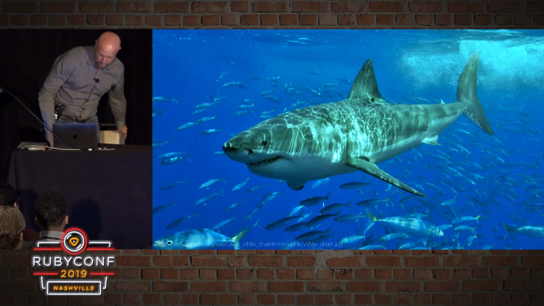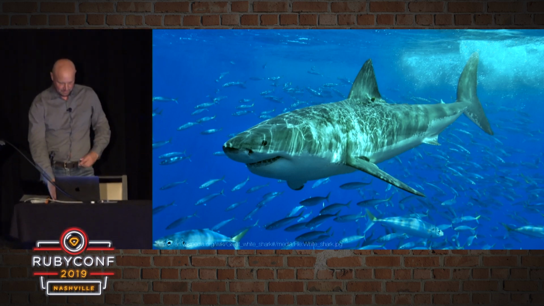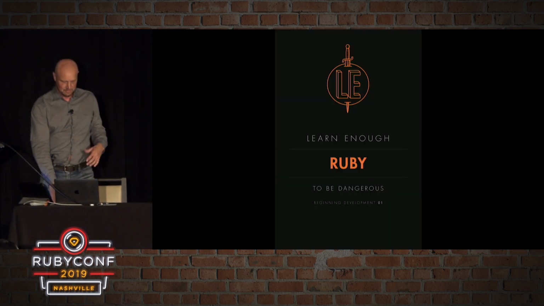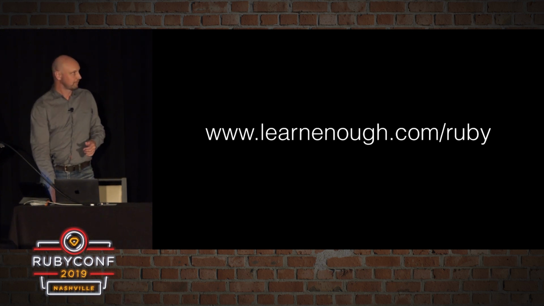So we've covered quite a bit of ground here, but there's, of course, a lot more. So if you're interested in seeing what else there is in the same direction, you can check out Learn Enough Ruby to be Dangerous, which is at learnenough.com/Ruby.